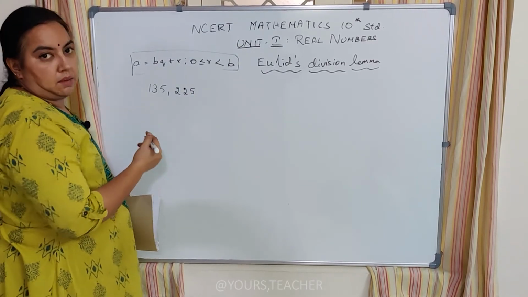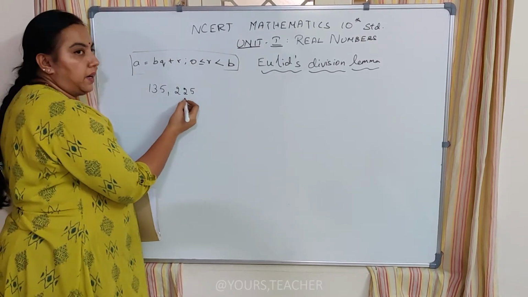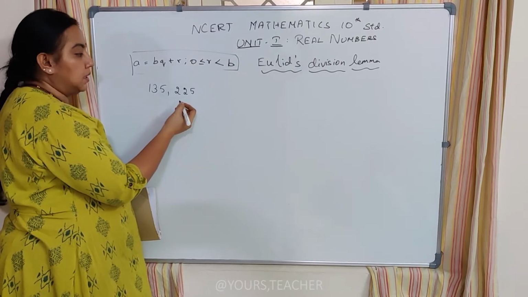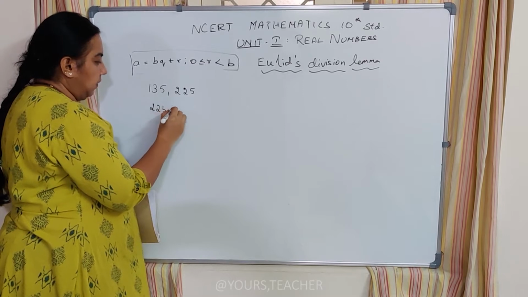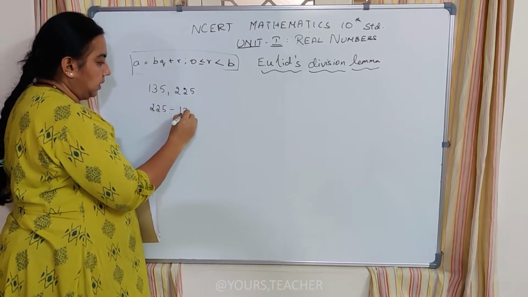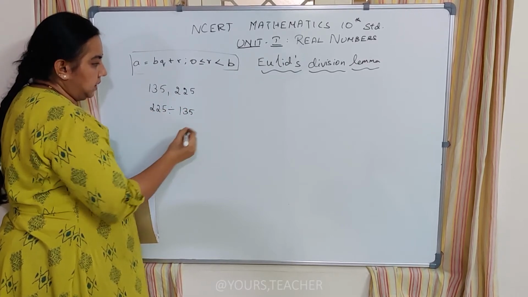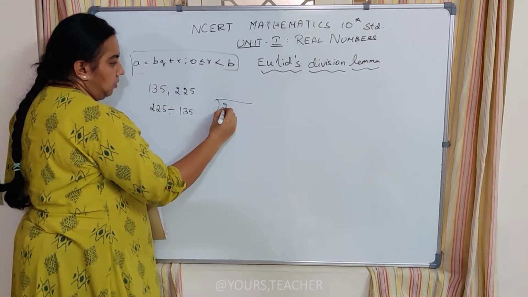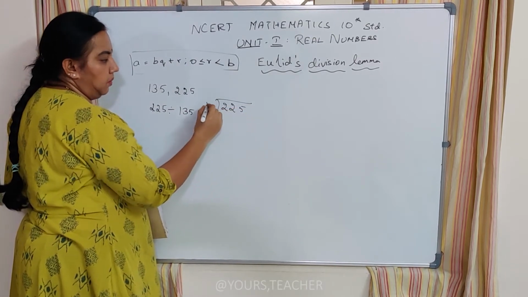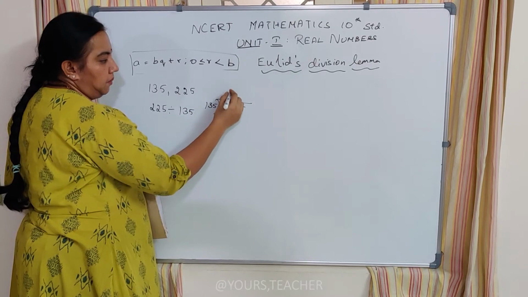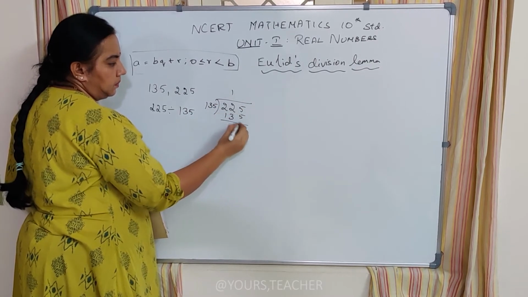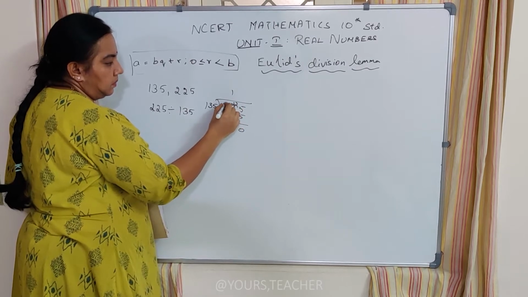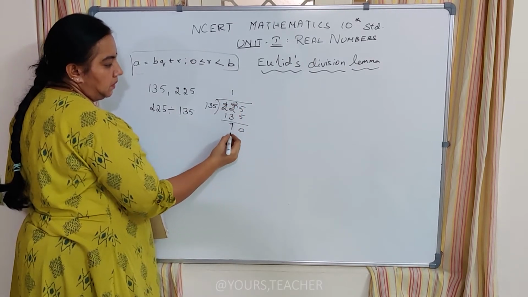Let us consider this sum. I will first find out which is the bigger number. So I take 225 divided by 135. It goes 1 time, and the remainder is 90.